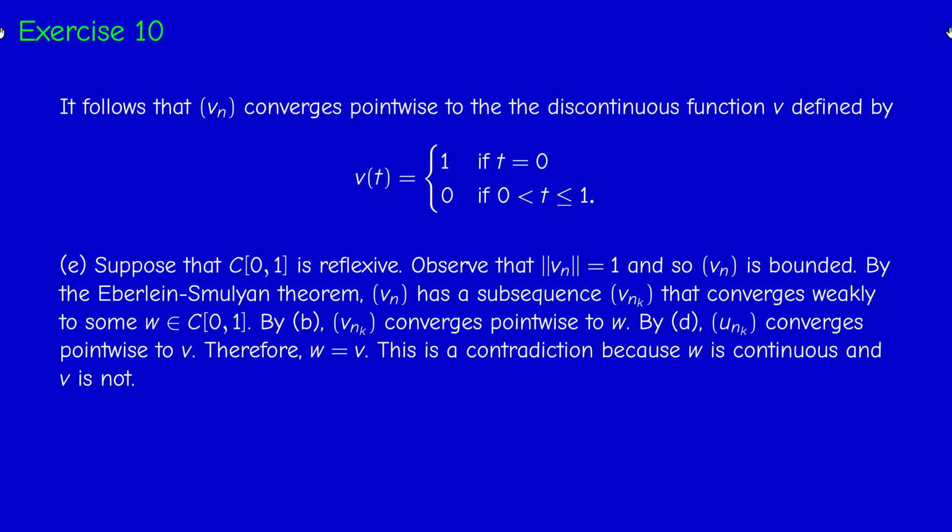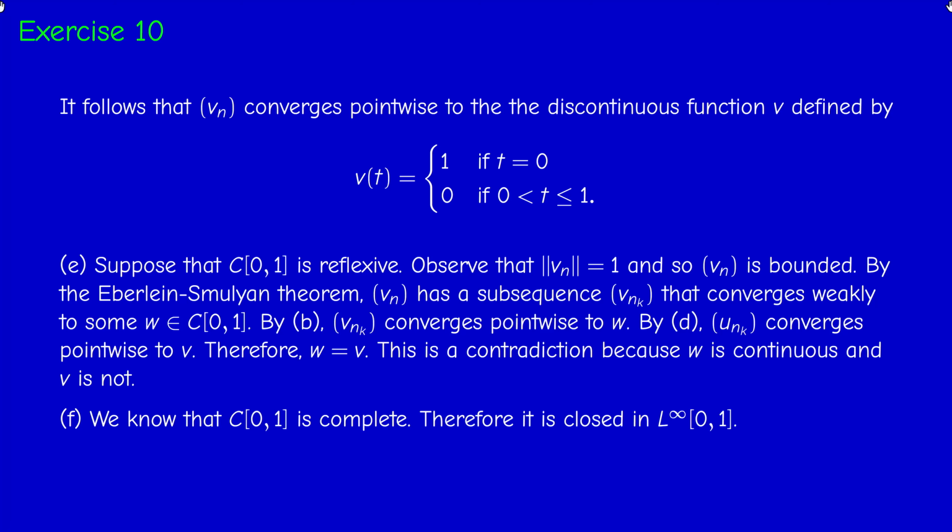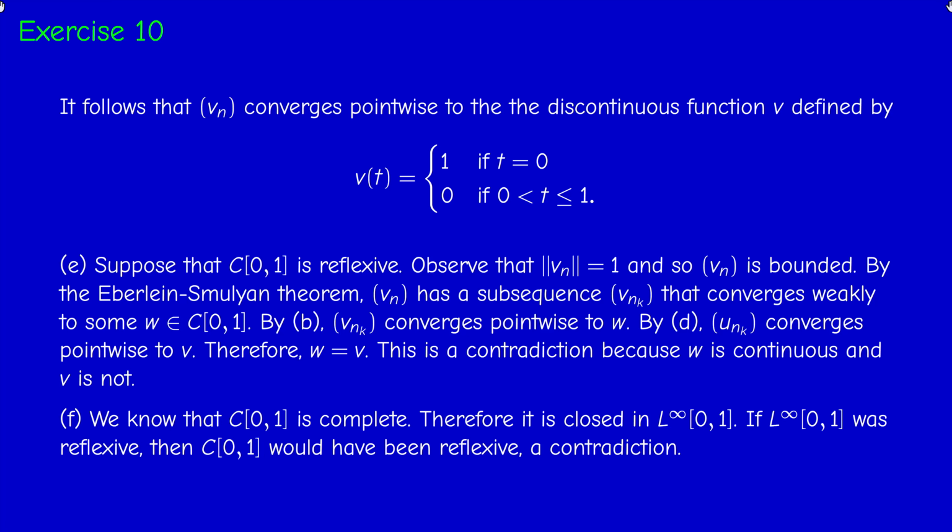Therefore, our assumption was not true. So C01 is not reflexive. Now, why is L infinity not reflexive? Because C01 actually is a complete space for this norm, so it's closed in L infinity. The norm in L infinity and the norm in C are the same. So C01 is closed in L infinity because it's complete.